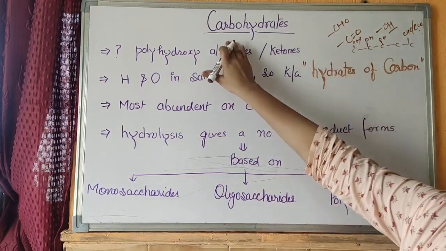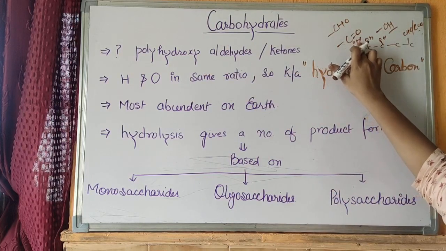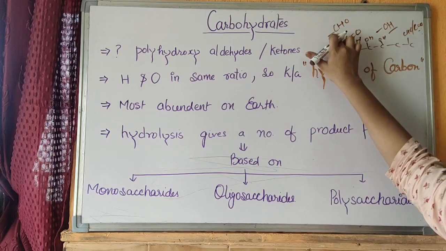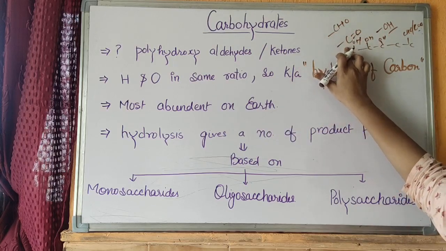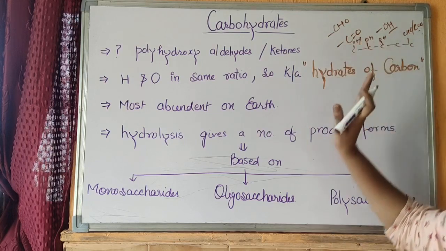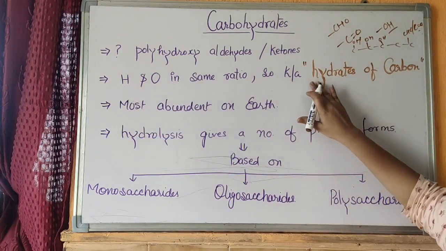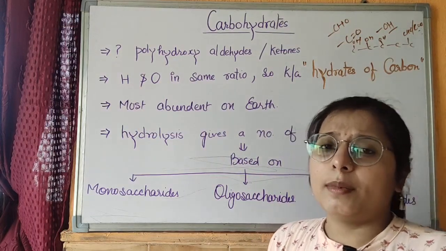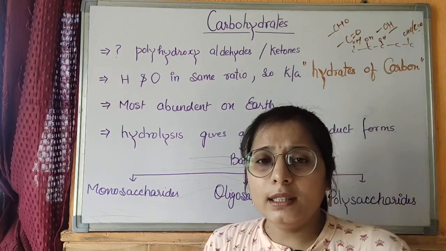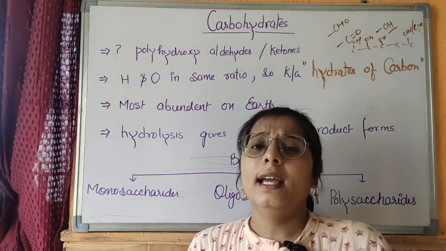So, a carbohydrate has a chain of carbon with hydroxy group, and it may have an aldehyde group, CHO group or CO group. And the second thing is that the oxygen and hydrogen are same, so they are also called as hydrates of carbon. The carbohydrate is the most abundant biomolecule on earth, and when that carbohydrate is hydrolyzed, it gives a number